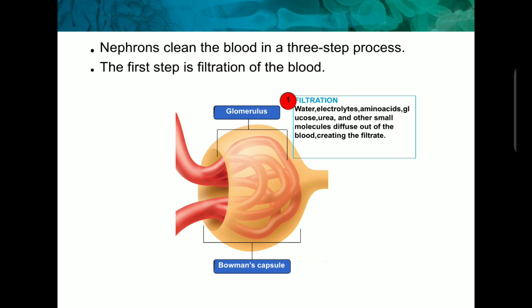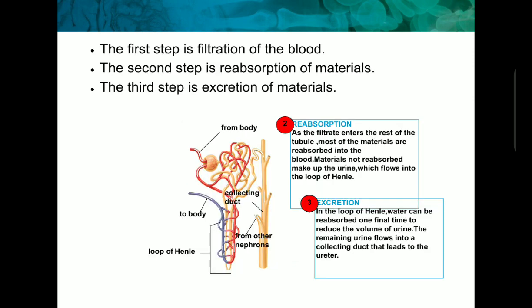So whatever waste is produced and mixed with the blood, after chemical reactions of biomolecules take place inside our body, definitely a waste product will be there. That is collected by the blood and comes inside the kidney, and in the kidney nephrons are present. In the nephrons Bowman capsules are present, and in that area the glomerulus is also present. Their filtration took place. After that, the first step is filtration of the blood.